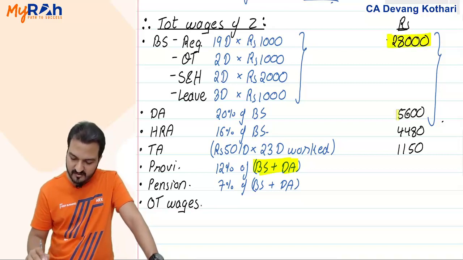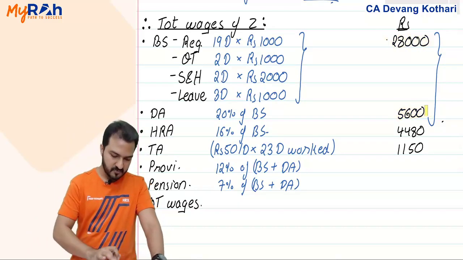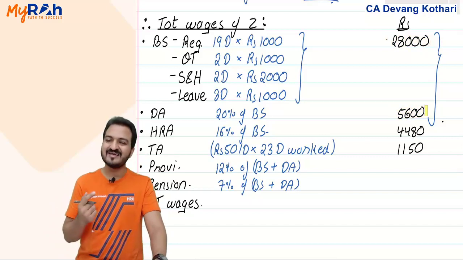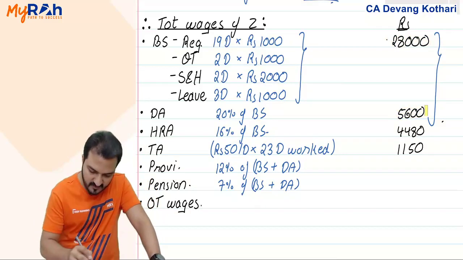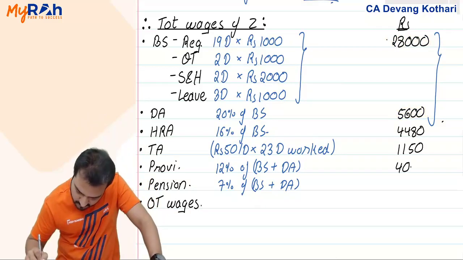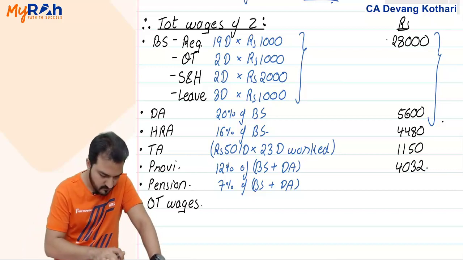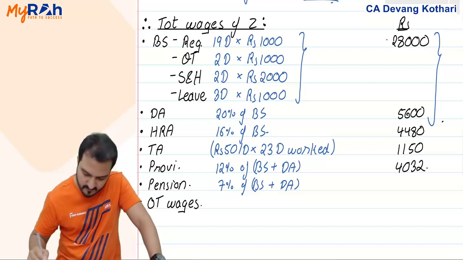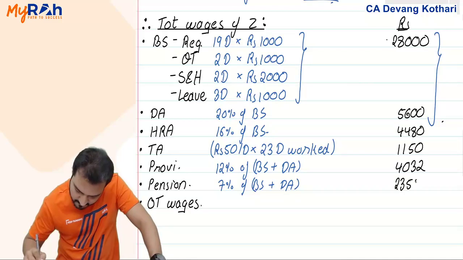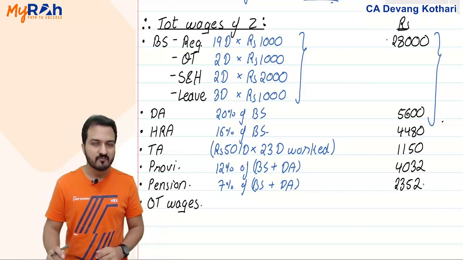That is 28,000 plus 5,600, which is basic plus DA, and that is 33,600 into 12% is 4032, and 28,000 plus 5,600 into 7% is 2352. All these are the wages that Mr. Z will earn. Plus, he will also earn overtime wages.